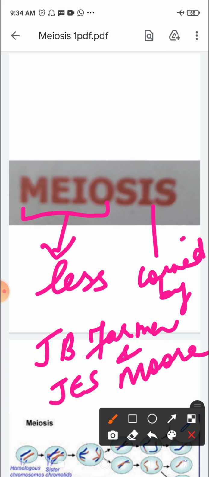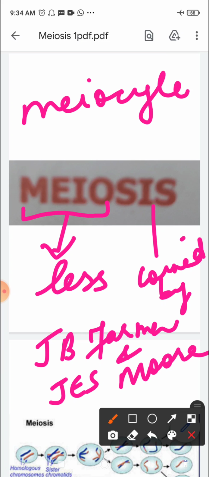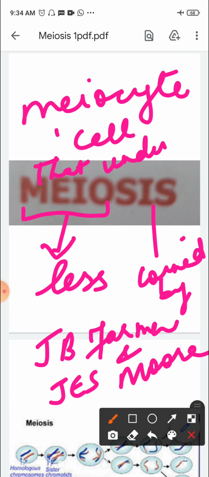The cell which undergoes meiosis is known as meiocyte. So a cell has to divide to undergo meiosis, and the cell that divides is known as a meiocyte.